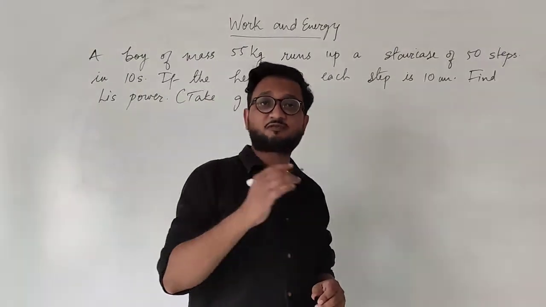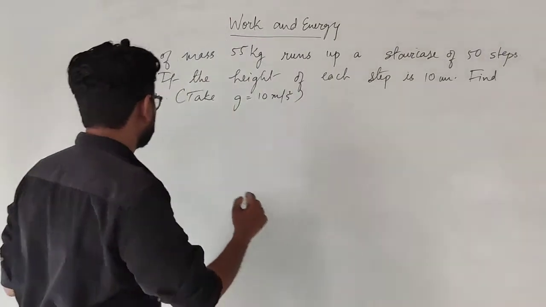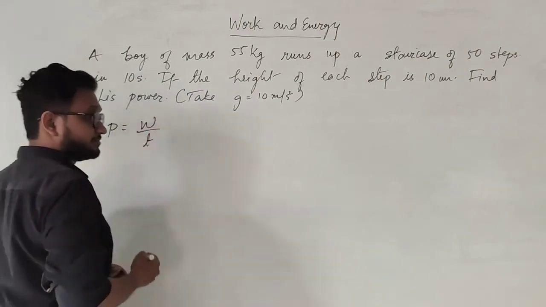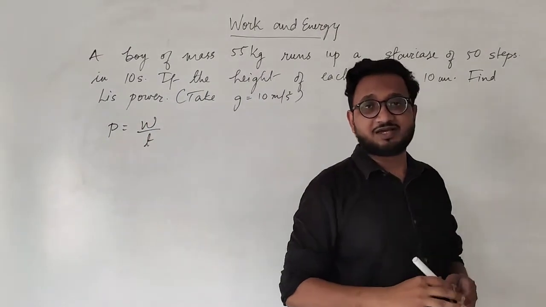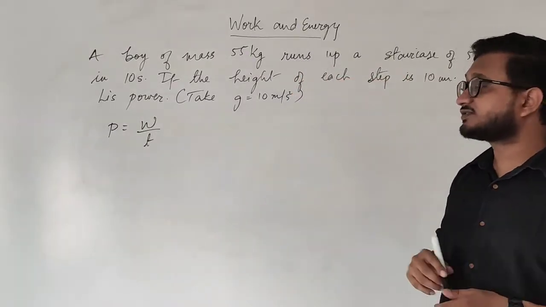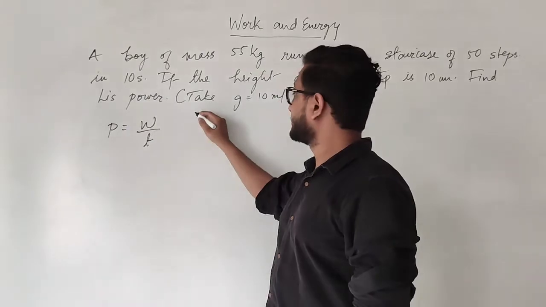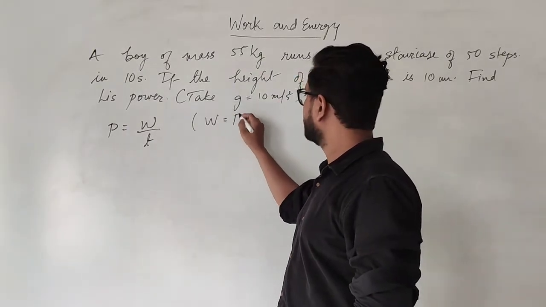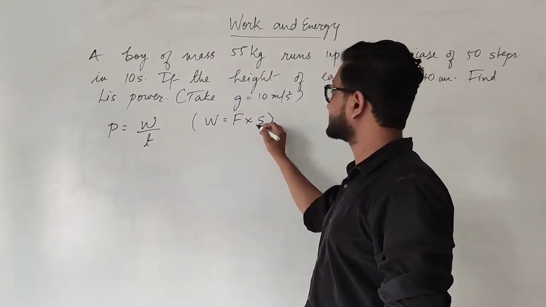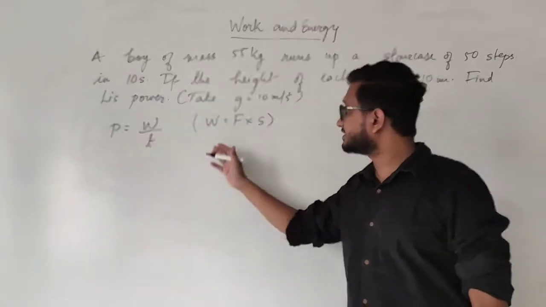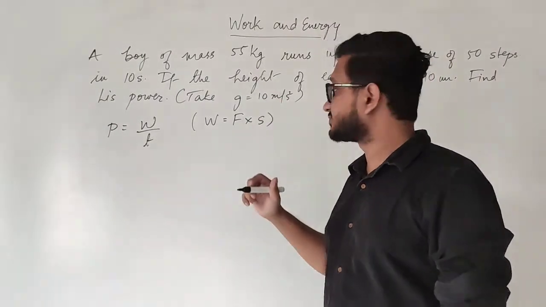So first of all, the formula of power is equal to work done upon time taken. In this case, what is the work being done? So first of all, what is work done? That we need to understand. Work done is equal to force into displacement, where S is displacement. Work done is force into displacement.